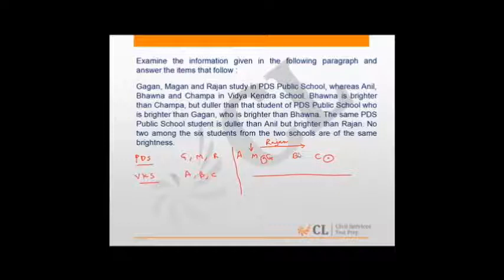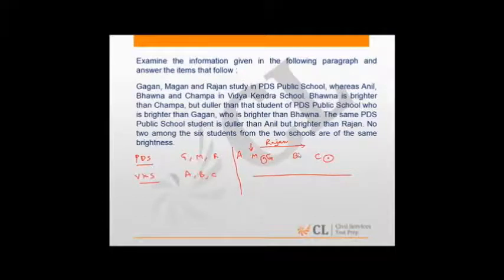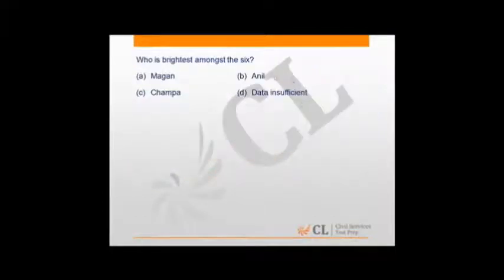No two among the six students from the same school are of the same brightness. So if we look at the question, who is the brightest among the six, we see that Anil has to be the brightest, because he is the leftmost.